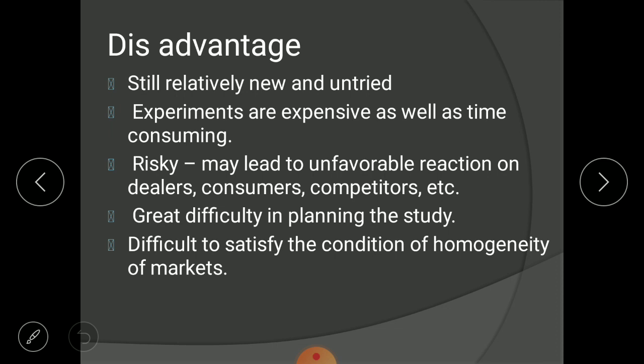If a company plans to reduce its channels of distribution, and while doing this experiment your dealers and retailers somehow come to know, then definitely they will become unfavorable to your experiment, because they will become jobless if you conclude to try the zero level channel. Yes or no? So these experiments are risky. Why risky? Because we are doing it in an open market, and doing it in an open market means shouting in the market about what we are doing, and this is not the way of doing business.